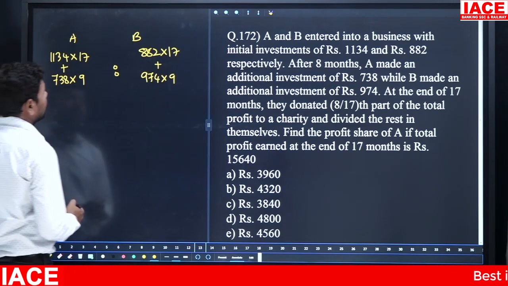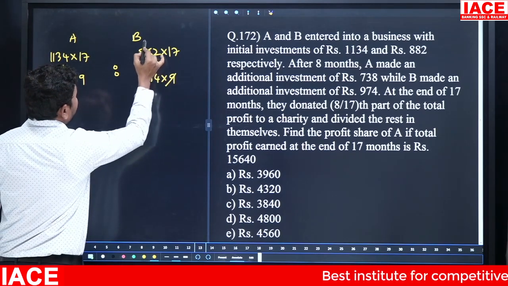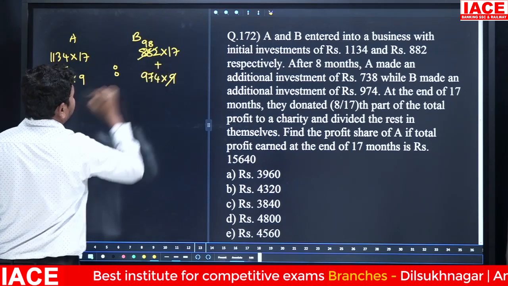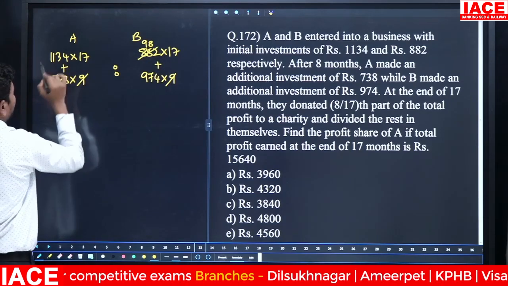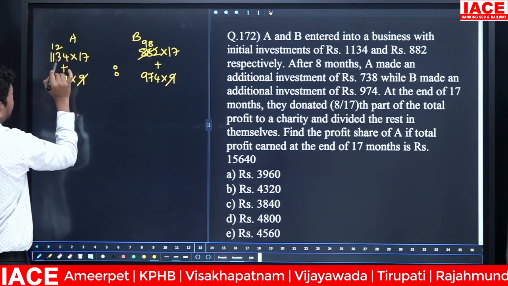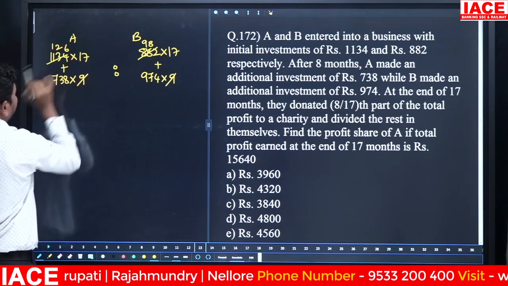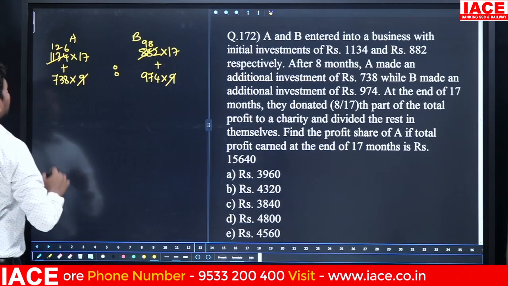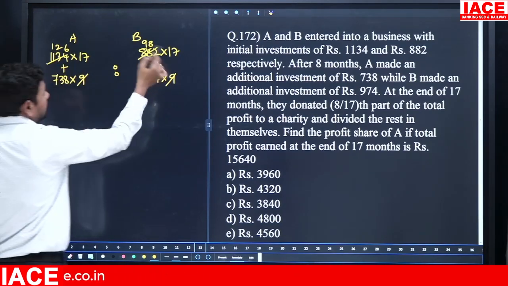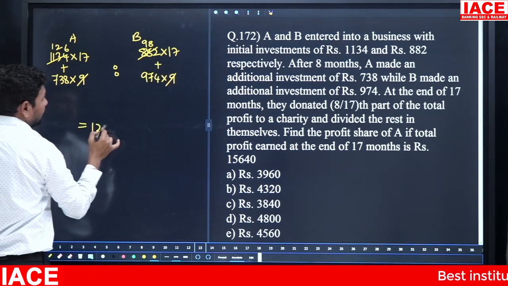Some calculation is required here. Cancel the values. 9 cancelled. 9 nines are 81, remaining is 72, 9 eights are 72. And here also 9 cancels. 9 ones are 9, remaining is 23, 9 twos are 18, the difference is 5, 54, 9 sixes. Okay. Again we need to cancel here. Then 17 times 126 and 17 times 98, multiply and add with 975 and 738. Then finally you will get a 12:11 ratio.